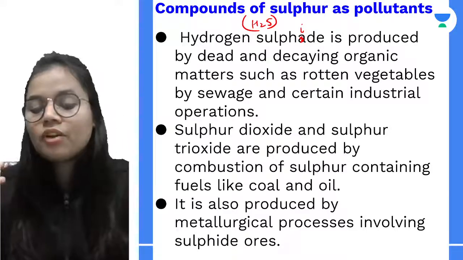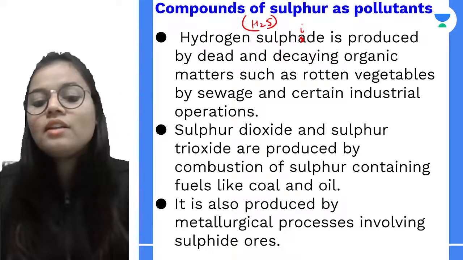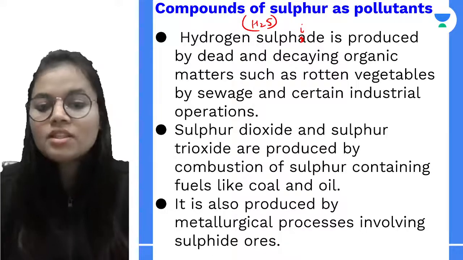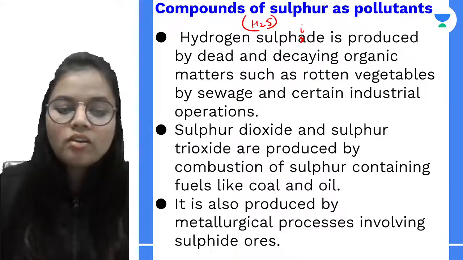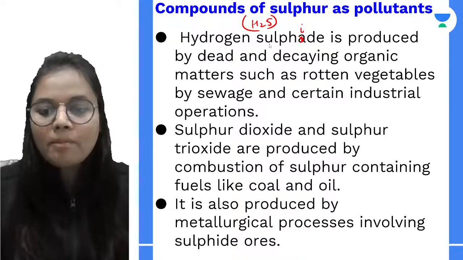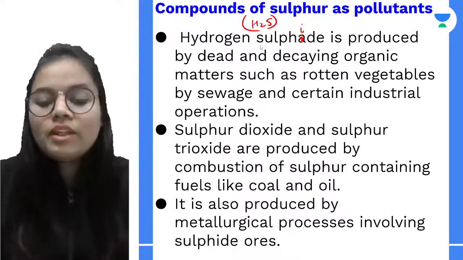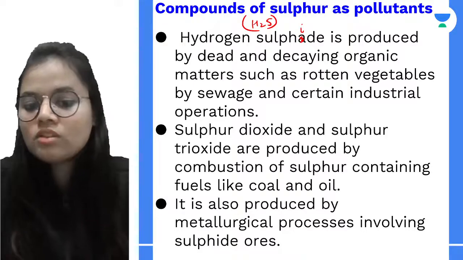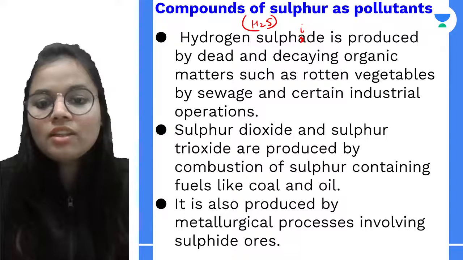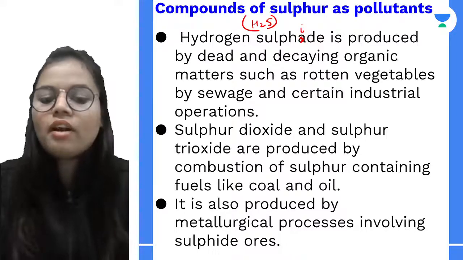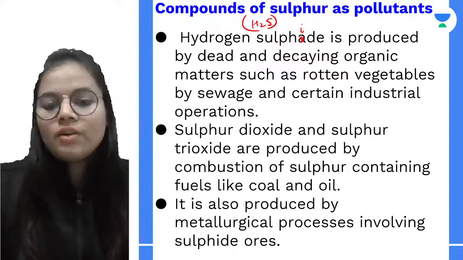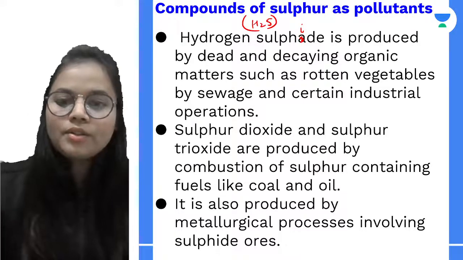So if I talk about coal, if I talk about oil, they all contain sulfur, okay, and whenever combustion happens, what happens? Sulfur dioxide and sulfur trioxide are produced. Also, whenever the sulphide ores undergo metallurgical processes, we have sulfur dioxide and sulfur trioxide produced, which in some way or other pollute the environment.